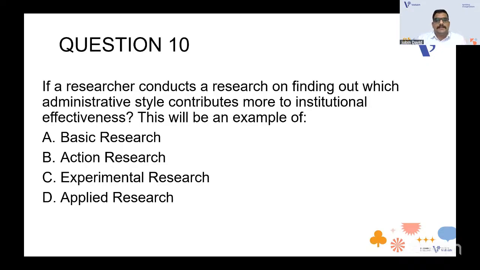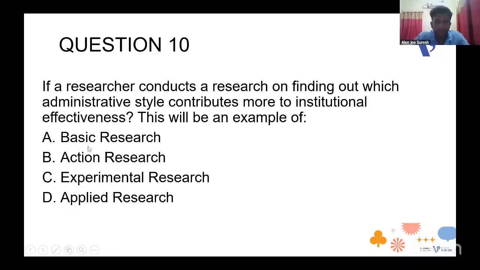If a researcher conducts a research on finding out which administrative style contributes more to institutional effectiveness, which is the effect we are studying. That means which style can be used in an institution, maybe a college or a school or a coaching center, anything. So what will be the research type? Is it basic, action, experimental, applied? So what do you think, Alan? I think it's an applied research. Applied research? Okay.